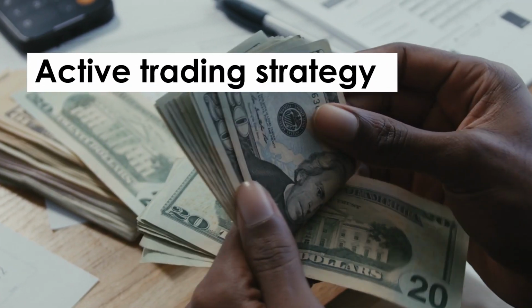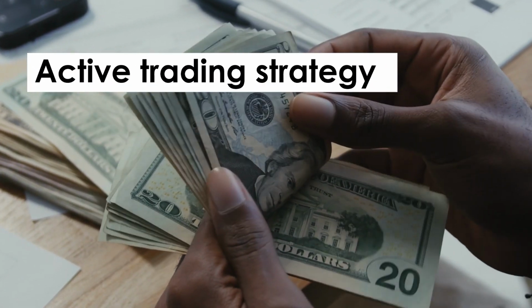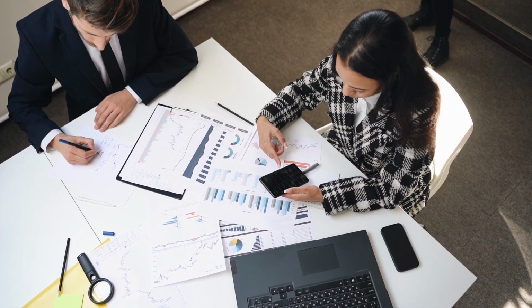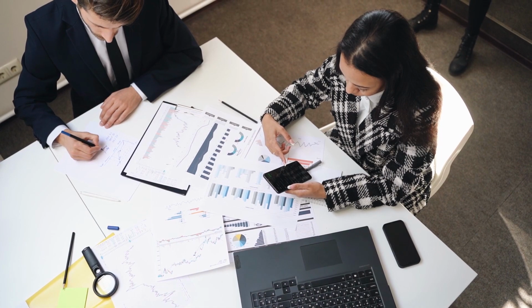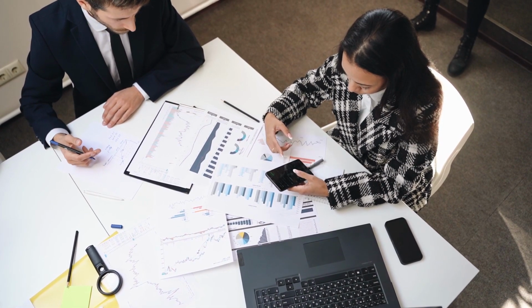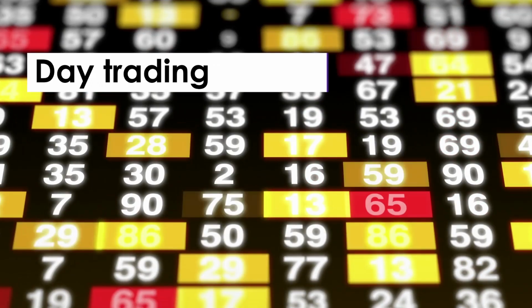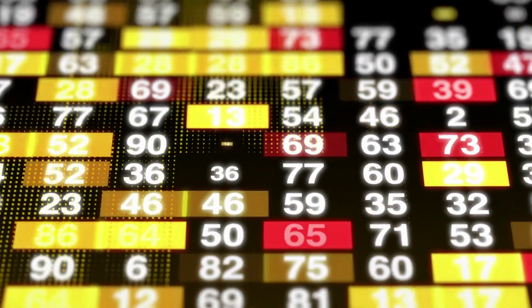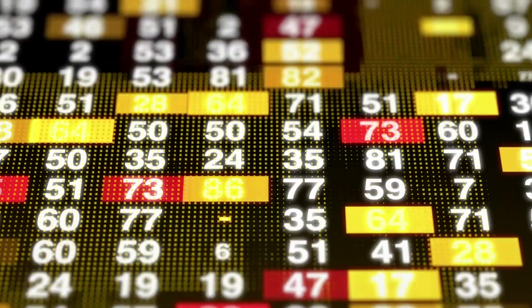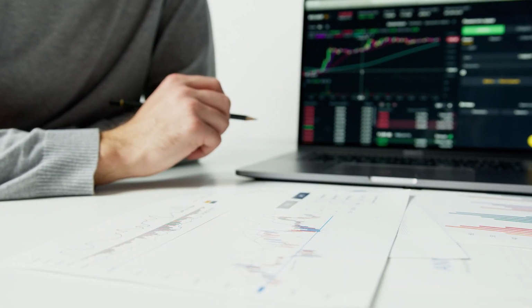Active trading strategy. Active trading strategies require more time and effort. It is called proactive because such strategies require continuous monitoring of market dynamics and frequent investment portfolio management. Day trading. Day trading is probably the most famous active trading strategy. The public generally believes that all active traders must be day traders. This is a common misunderstanding.